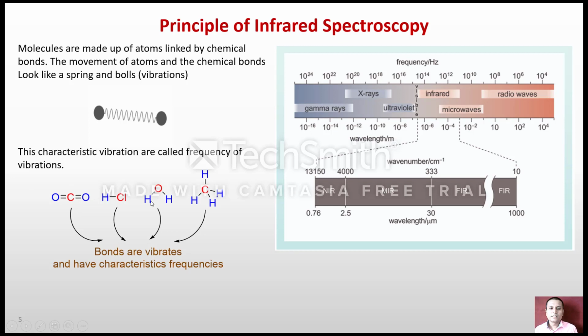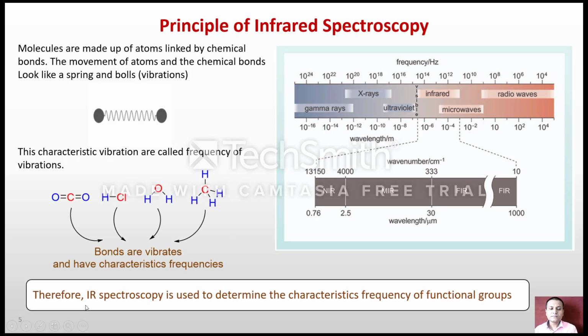CO2, HCl, H2O and methane molecules are all made up of atoms and bonds. That's why they vibrate and have a characteristic frequency. So we can say that IR spectroscopy is used to determine the characteristic frequency of the functional group. The infrared region is divided into three regions: one is the far infrared, another is the middle infrared, and the last one is the near infrared.